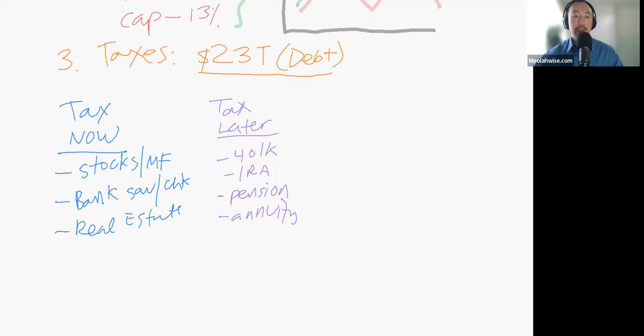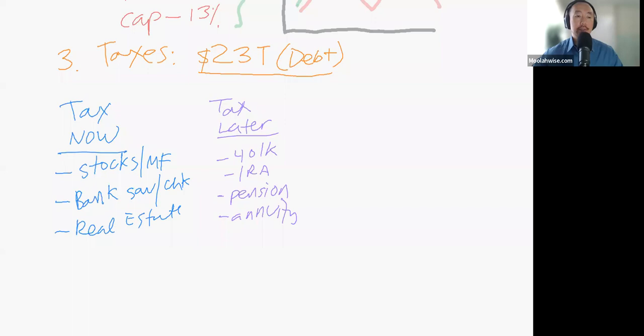In this bucket, the tax later, you don't get taxed now, but you will pay tax the year you retire. And I always tell my clients, Mr. Client, do you know what your tax rate is going to be the year you retire? If the answer is no, then doesn't it make sense for you to at least buy taxes when they are on sale, like today, when you know the rate?